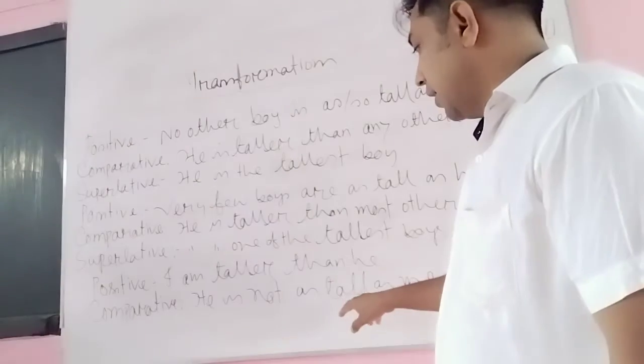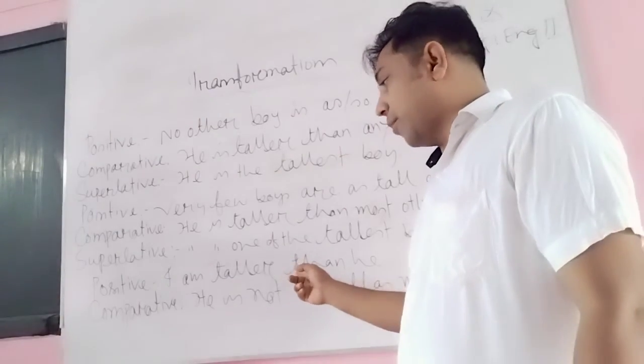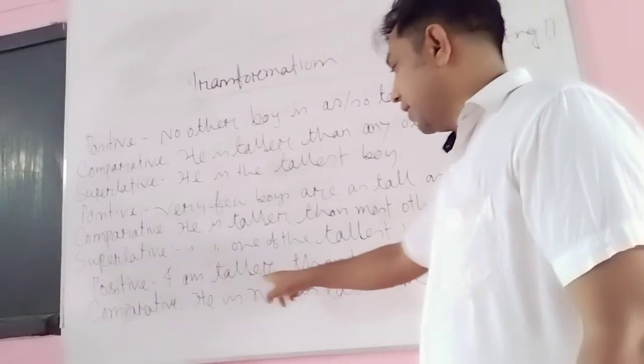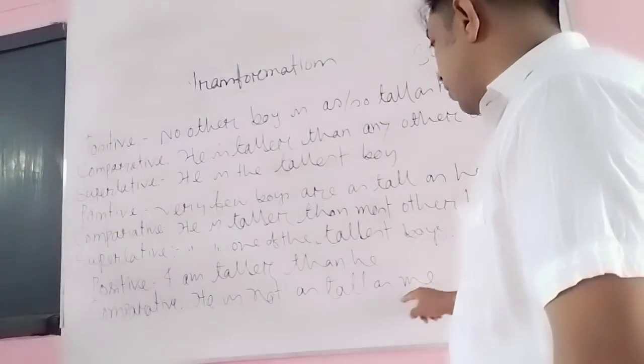This was positive and this was comparative. I am taller than he is comparative, and he is not as tall as I.